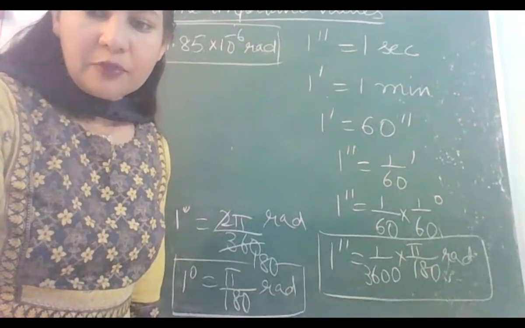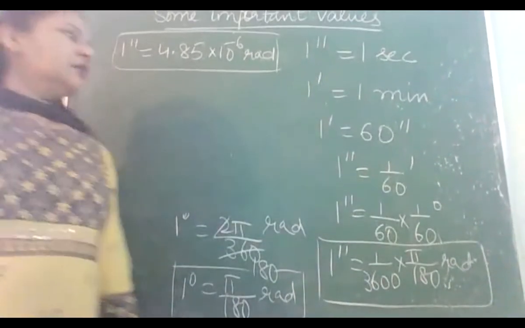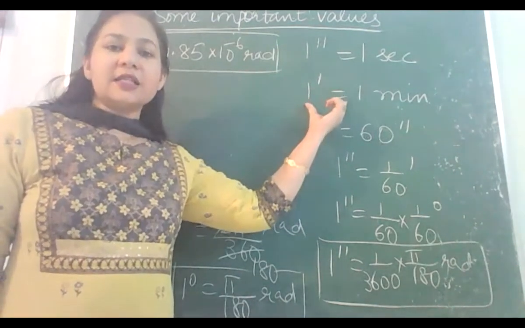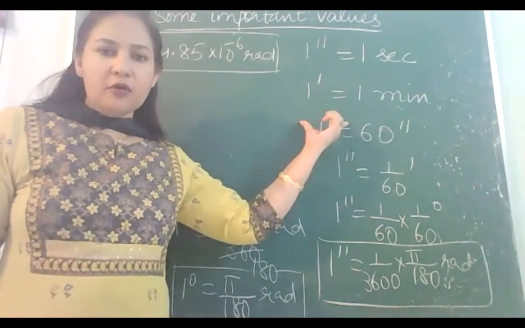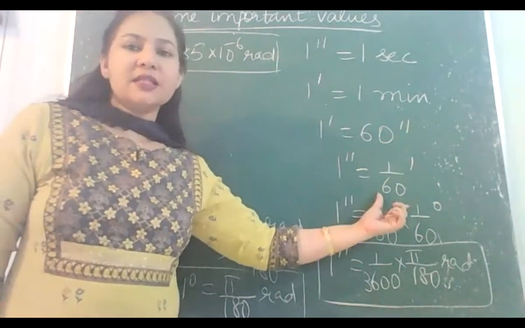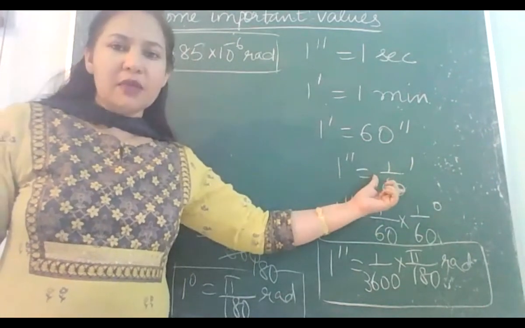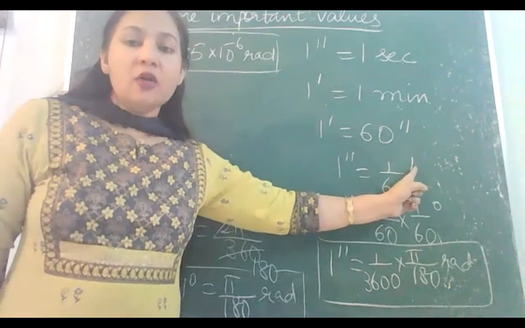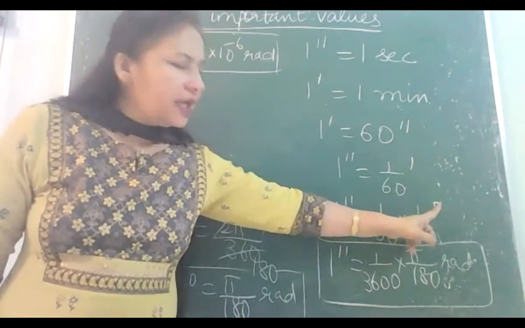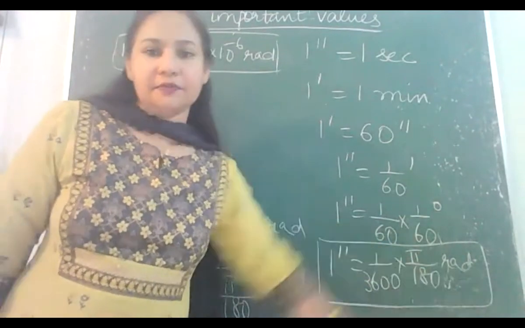You already know all these things. You just need to jot down. You know already that 1 minute contains 60 seconds. ये पता है ना आपको? अब just symbols put किए हैं हमने. So 1 second is 1 by 60 minute. Same way ये जो minute है उसको मैंने लिखा है 1 minute is 1 by 60 degree. और ये जो डिग्री है अभी हमने डिराइव किया 1 degree is pi by 180 radian.